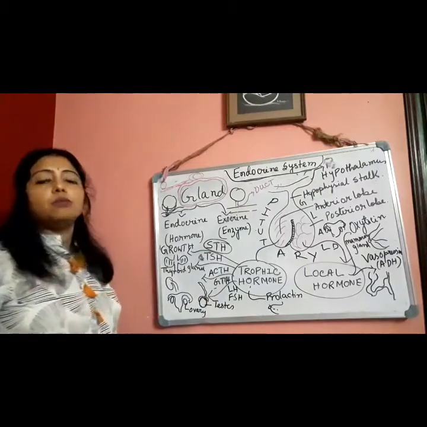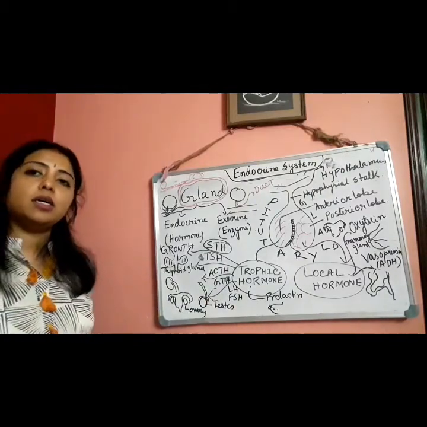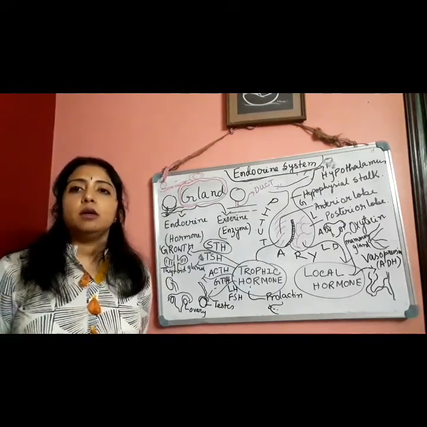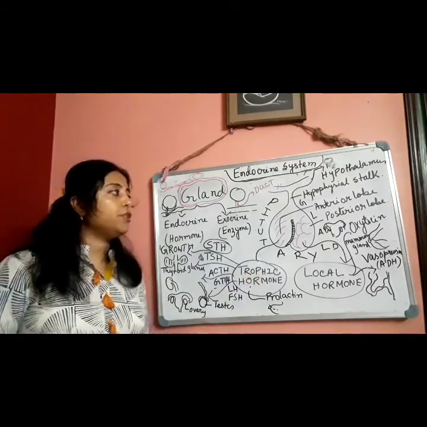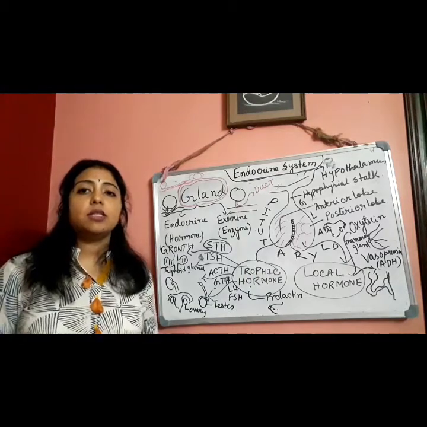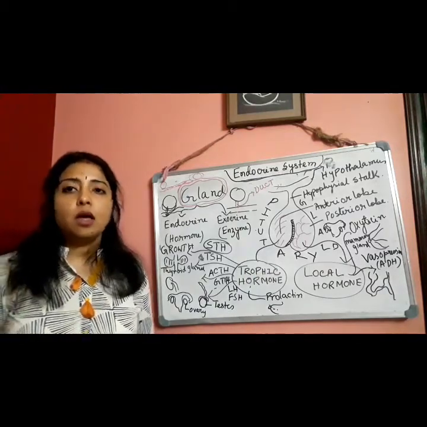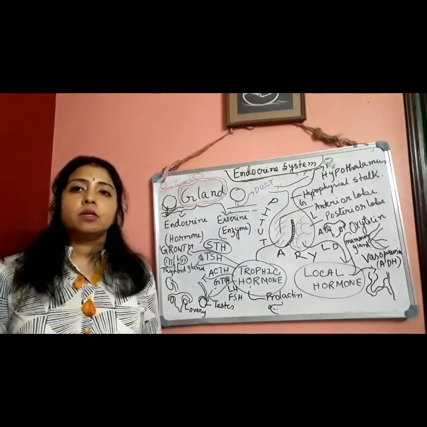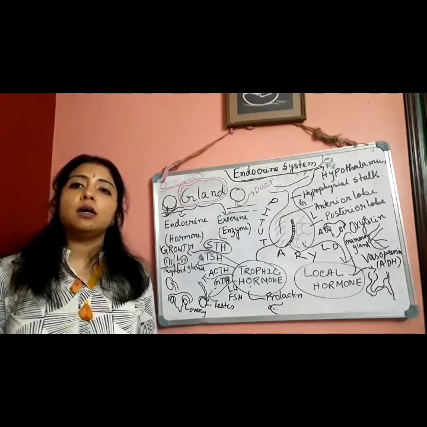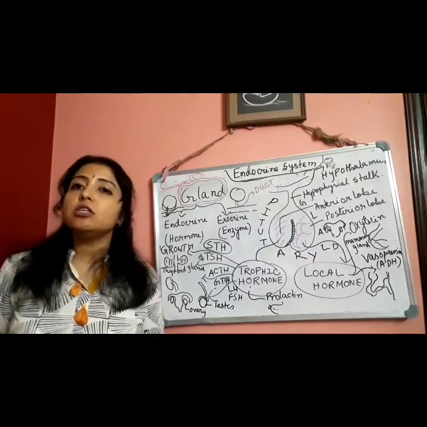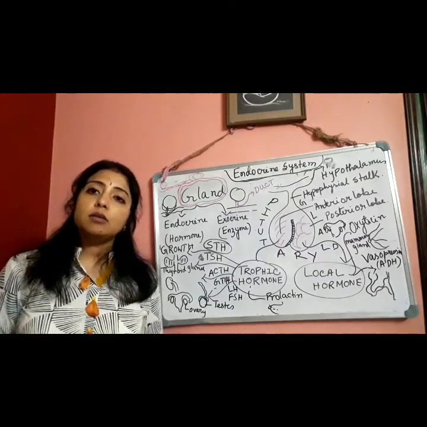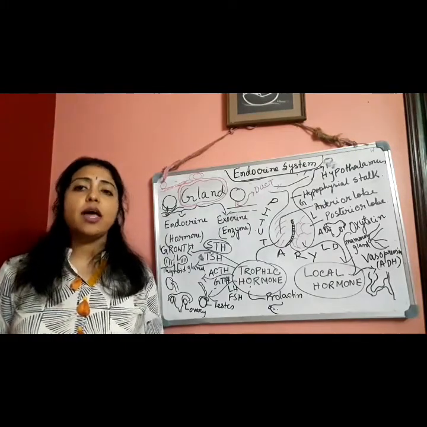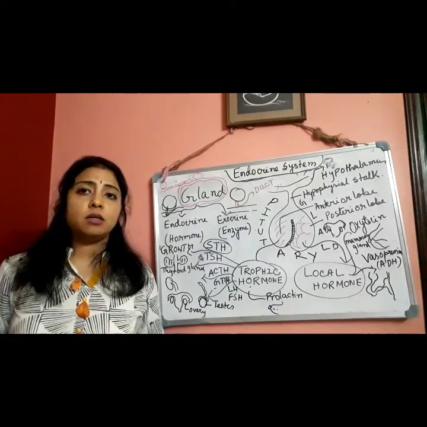Why? Because I'm just giving some idea regarding the tropic hormones. The hormones which are secreted from the anterior lobe of the pituitary gland are known as tropic hormones. And what are the functions of these tropic hormones? These hormones stimulate the activity or the secretion of other hormones of other endocrine glands, or regulate the growth also.